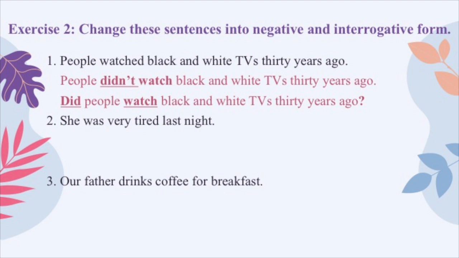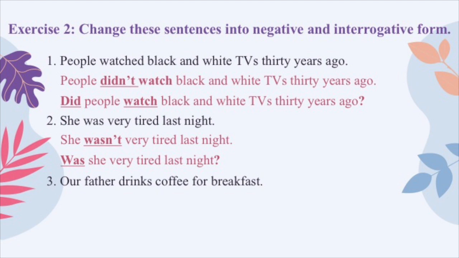And with the verb to be am, is, are, was, or were, we just need to add not after that to create negative form. And to create a question, we just need to move am, is, are, was, or were in front of the subject. Khi mà câu có động từ to be am, is, are hoặc là was, were thì mình chỉ cần thêm not phía sau động từ to be đó để tạo thành câu phủ định. Và muốn tạo câu hỏi thì mình chỉ cần đưa cái động từ to be đó ra trước chủ từ là xong. So we'll write she wasn't or she was not very tired last night. And the question, was she very tired last night?